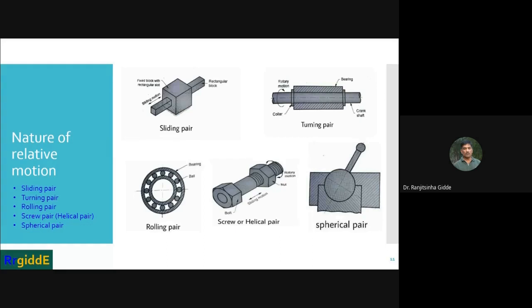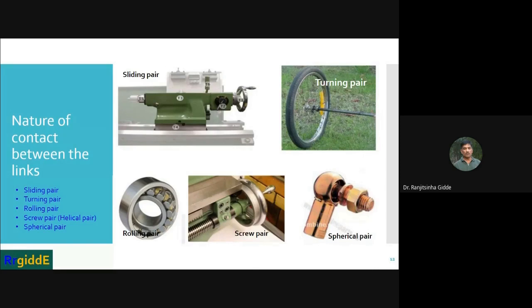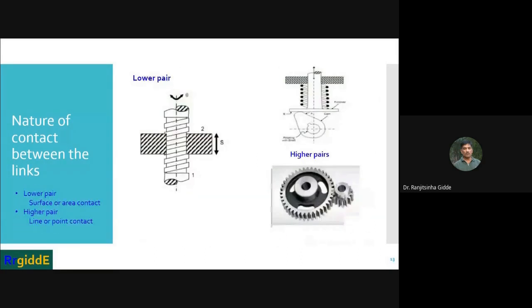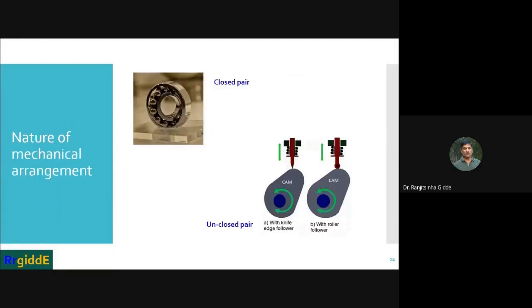These are the schematic representations, and these are the actual images of the links in the pairs. These are the examples based on the contacts between the links and nature of mechanical arrangement, how links in a pair are arranged with respect to each other.